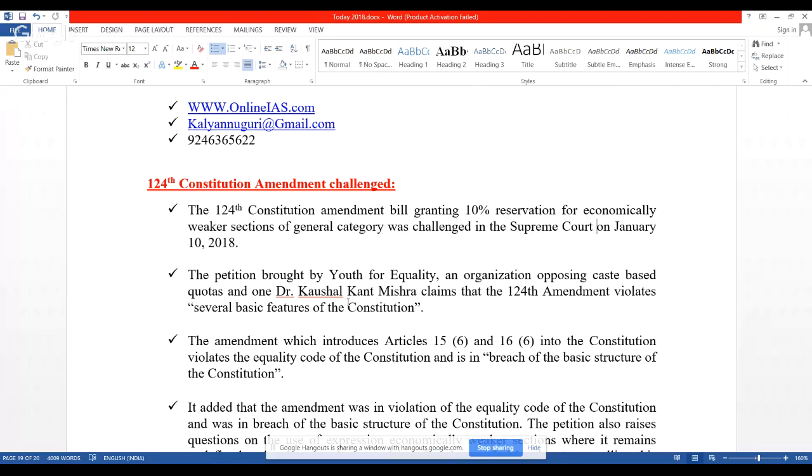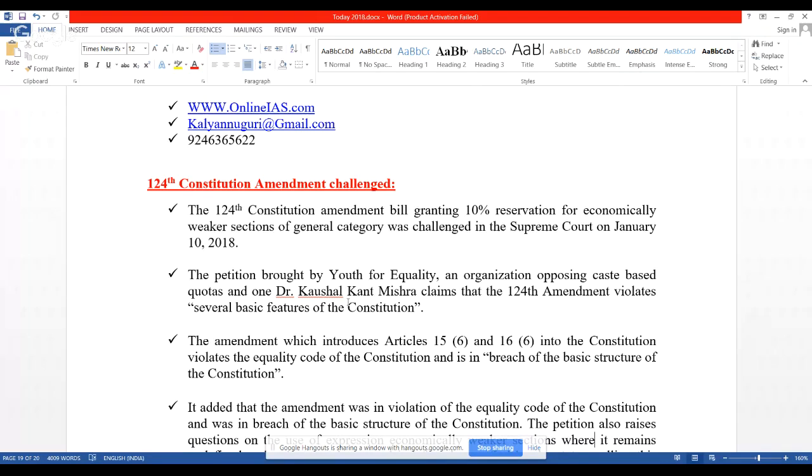I explained to you very clearly during our Indian polity classes, and I also explained to you day before yesterday regarding this. This amendment, which introduces Articles 15 Clause 6 and 16 Clause 6 into the Constitution, is going to violate the equality code of the Constitution and is in breach of the basic structure of the Constitution. So this is the claim that is made by this organization.